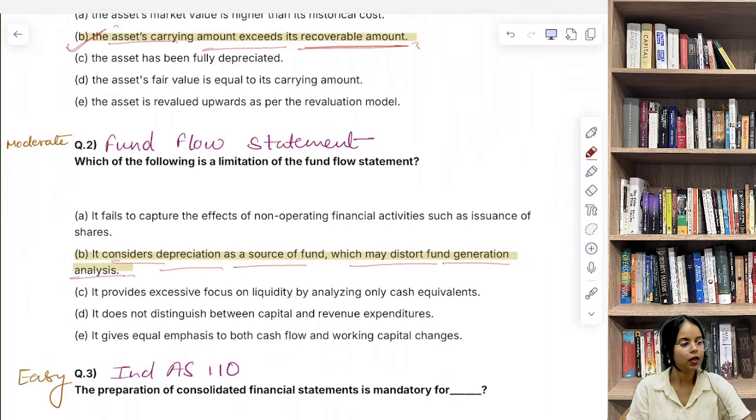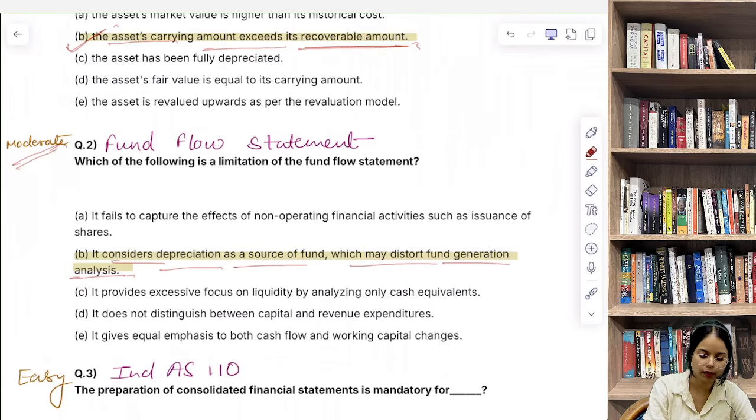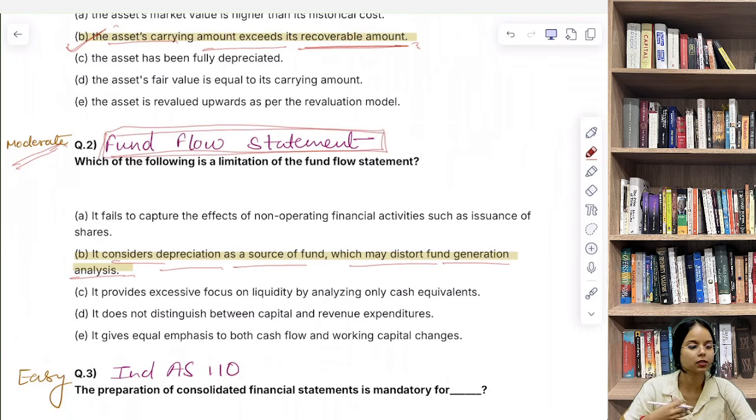So the level of this question is moderate. So basically fund flow statement का information आपको होना is very important. You cannot really guess. कोई guess work इस question में नहीं कर सकते हैं. So here SEBI is testing if you know the difference between actual funds आपको पता है, and book adjustment.